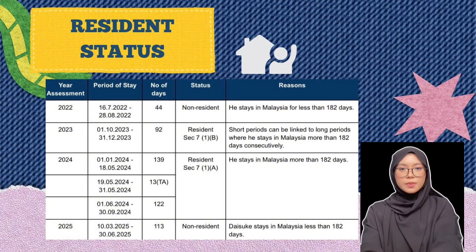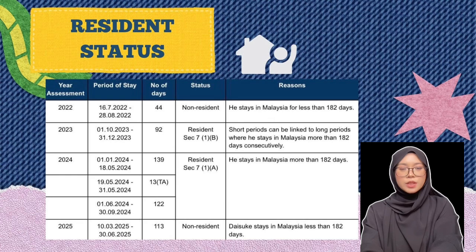For the year of assessment 2023, Daisuke stayed in Malaysia from 1st October 2023 until 31st December 2023, which was a total of 92 days. Although he stayed for less than 182 days, he is classified as a resident under Section 7, Subsection 1, Paragraph B, because his period of stay is linked to a continuous period of residence.